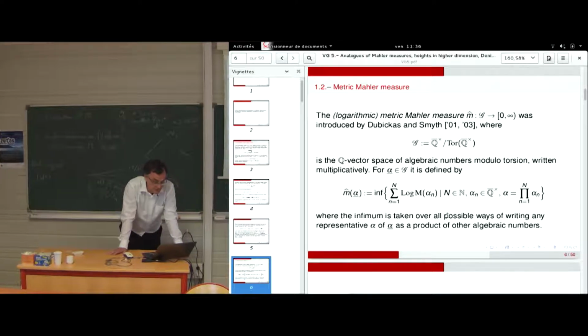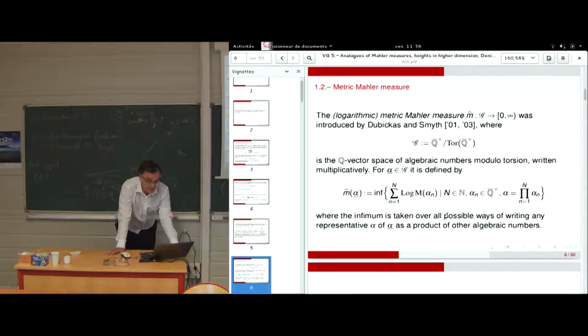The metric Mahler measure, the logarithmic metric Mahler measure, M hat, was introduced by Dubickas and C. Smyth, where we have a Q-vector space of algebraic numbers modulo torsion, written multiplicatively.